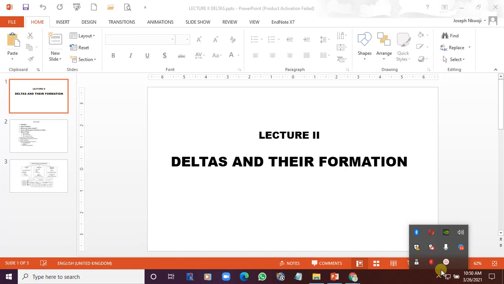These are the three major forms of transport, and in each of them there must be deposition, and the deposition has to be in such a way that it will accumulate and form landmass. So as long as the rate of deposition is higher than the rate of erosion, with time a delta is formed.